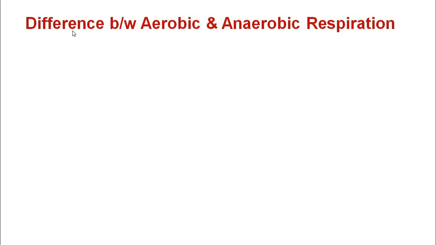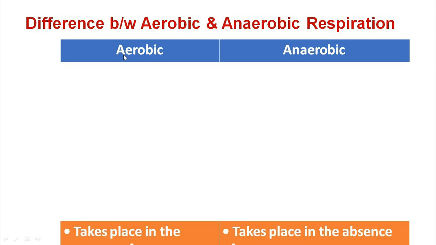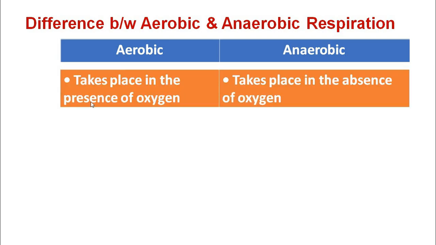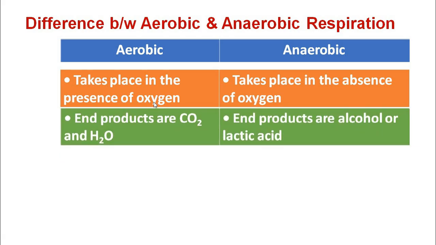Well, students, as we have already done what aerobic and anaerobic respiration are, now we will see the differences between these two modes of respiration. Aerobic respiration takes place in the presence of oxygen, while anaerobic respiration takes place in the absence of oxygen. The end products in aerobic respiration are carbon dioxide and water, while in anaerobic respiration, the end products are alcohol and lactic acid.